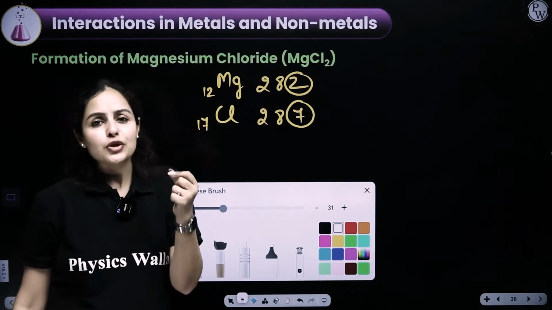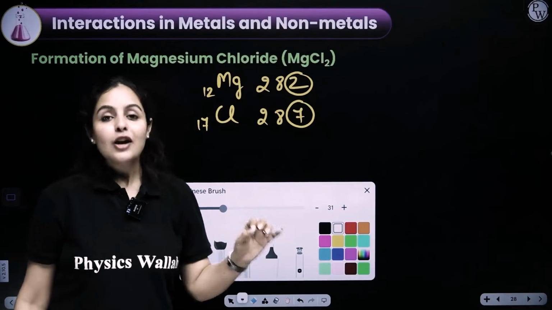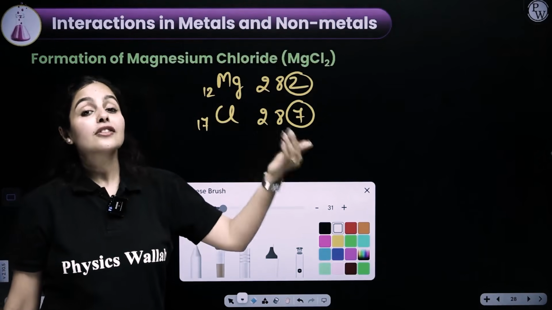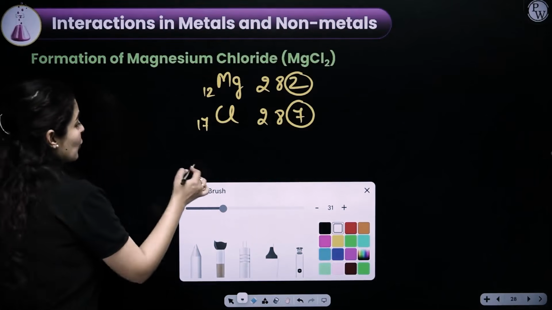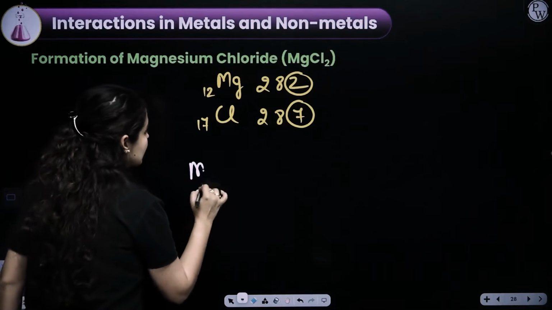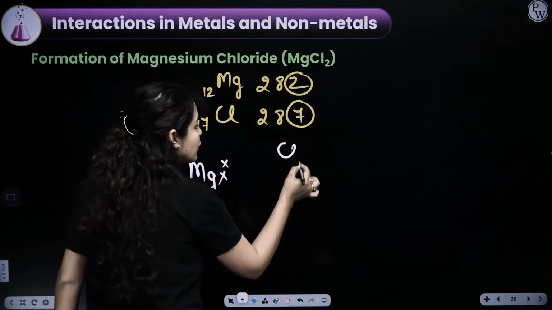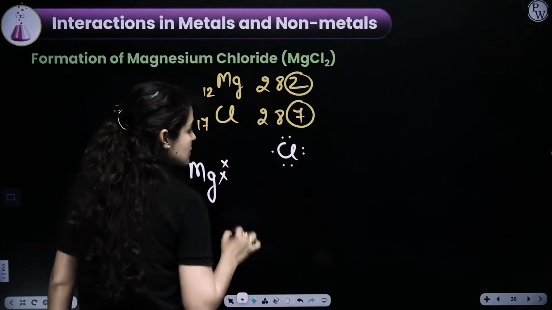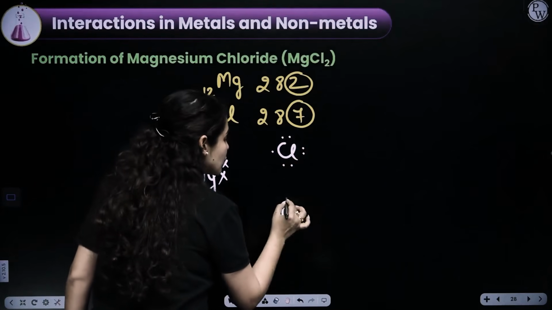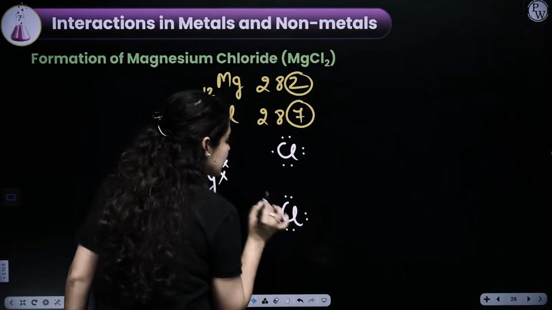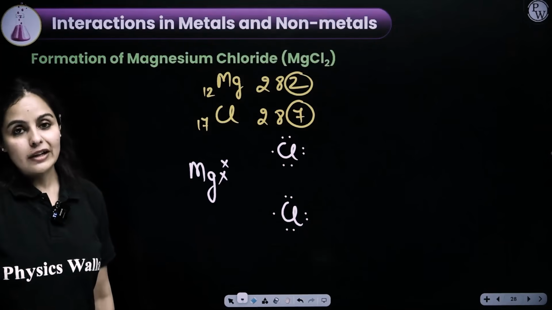And magnesium is going to lose that any which way. So where will it go? To another chlorine atom. So let's draw a structure here. Magnesium with 2 electrons in its valence shell. We have one of the chlorine with 7 electrons. We have to have 1 more chlorine atom with 7 electrons to attain stability.